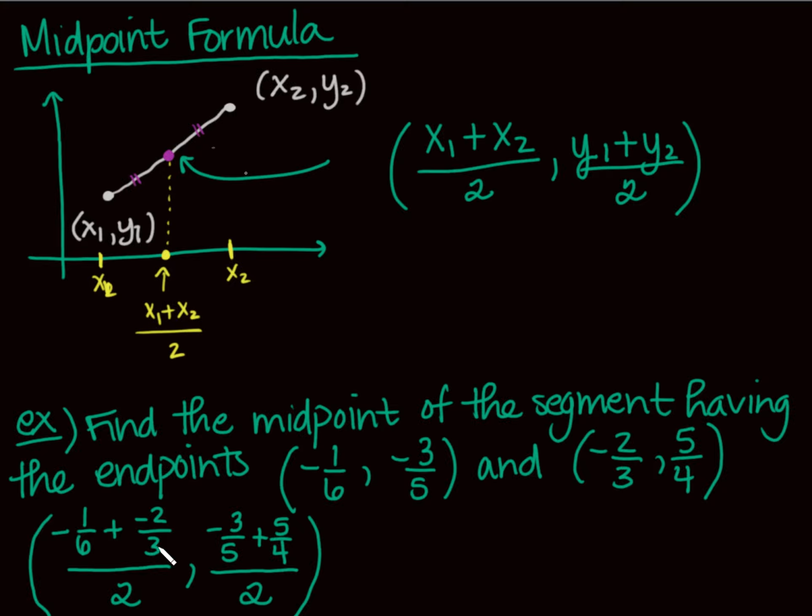What do we got? We have 6 and 3, so the common denominator is 6, right? That's the smallest number they both divide into. So I'm going to multiply this guy by 2 over 2. 5 and 4, they don't have any common factors, so this guy's going to have a 5 and a 5. That guy's going to have a 4 and a 4.